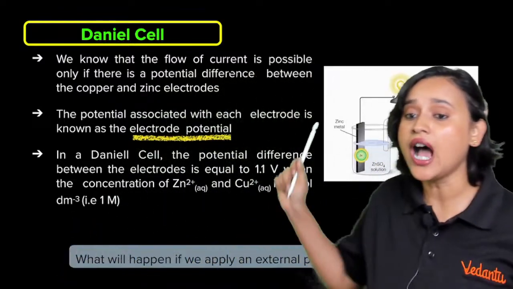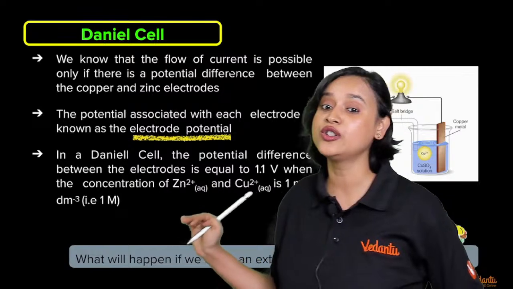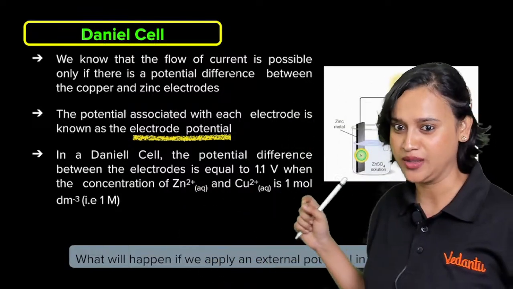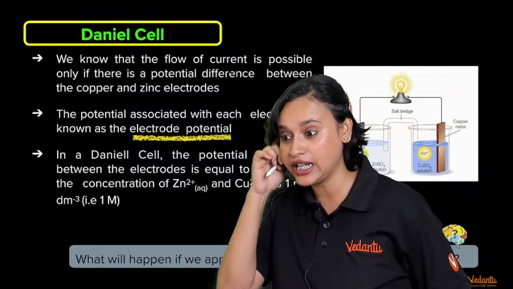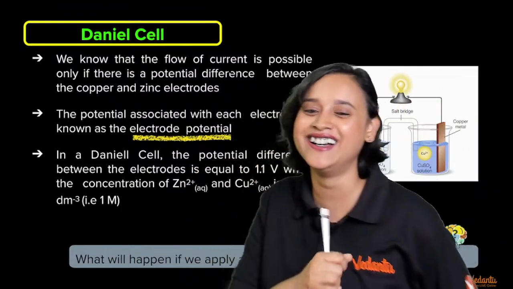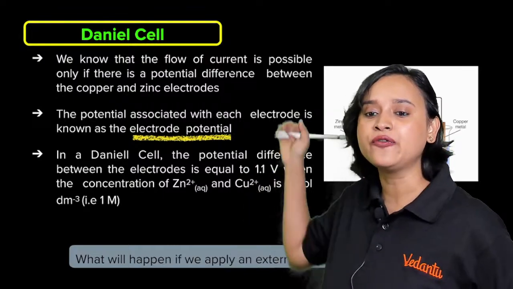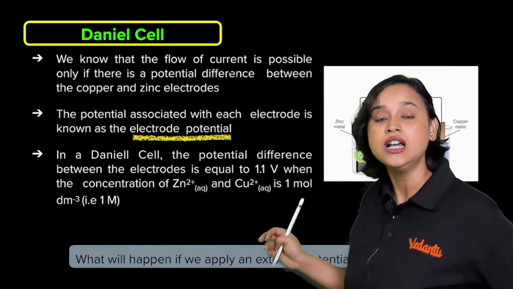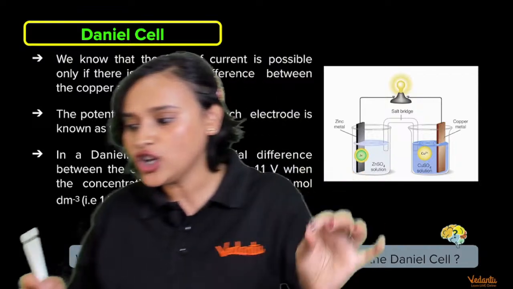So now we are going to get introduced to certain more terms, everybody. Pay attention. So we know that the flow of the current is possible. When is it possible, guys?